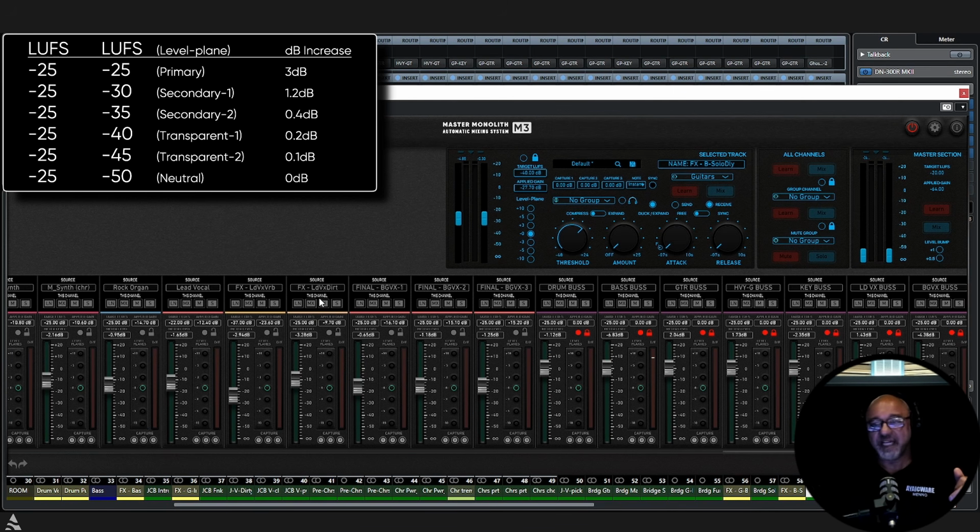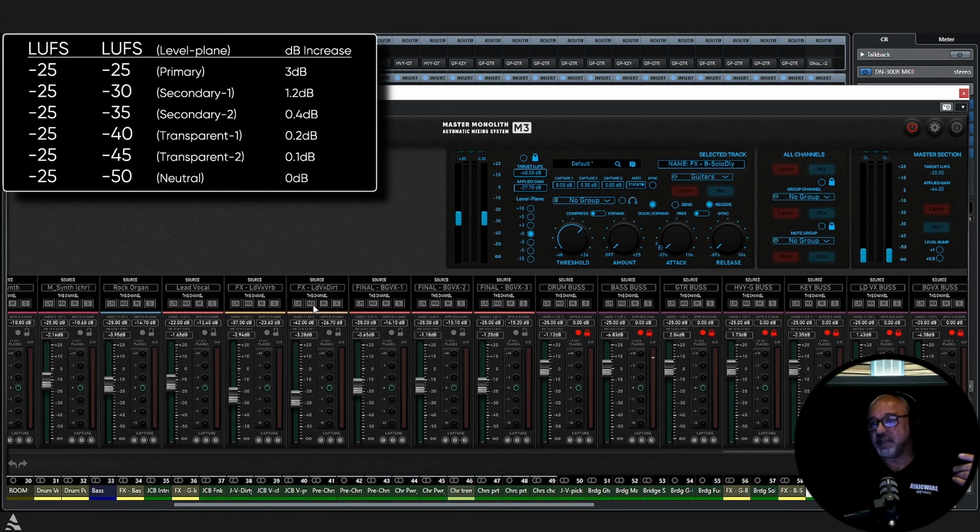Now we have a vocal dirt in here, which we just wanted to enhance. We wanted to fatten up the lead vocal just a little bit. It's an effect, just a distortion of the lead vocal. So instead of transparent 1, we're going to drop him to transparent 2. He's only going to be doing a 0.1 dB increase in volume, but you'll sense him, you'll hear him, especially when he's gone. So we're going to move that down from 37, down 4 level planes, so he'll be minus 42.